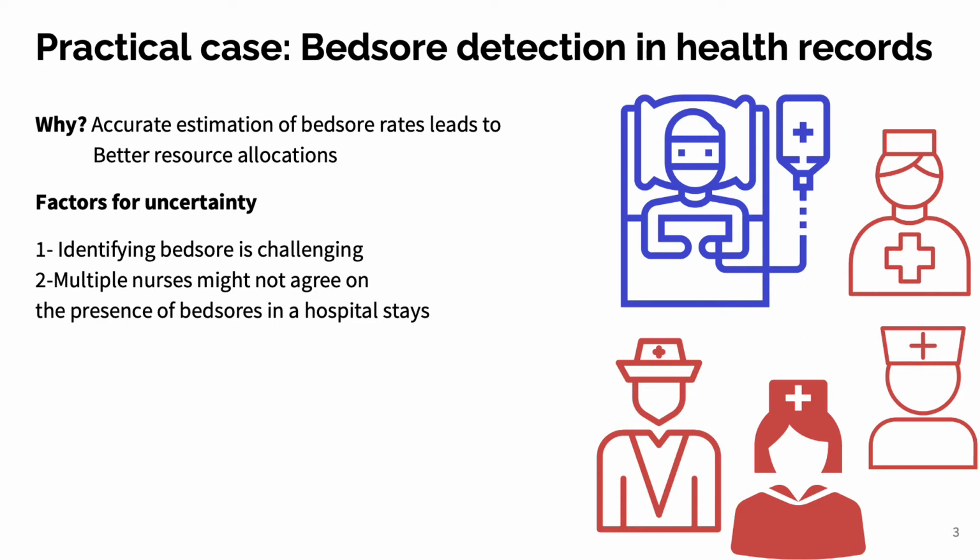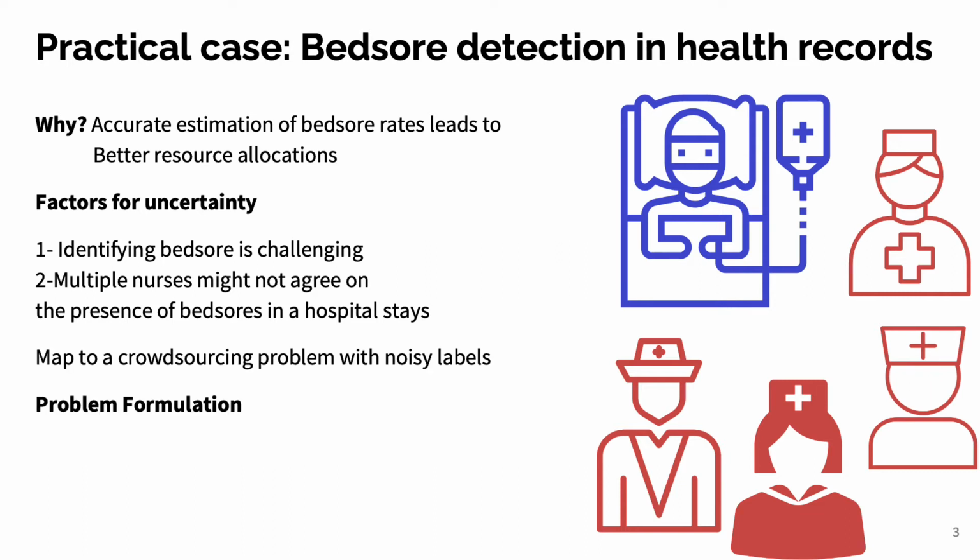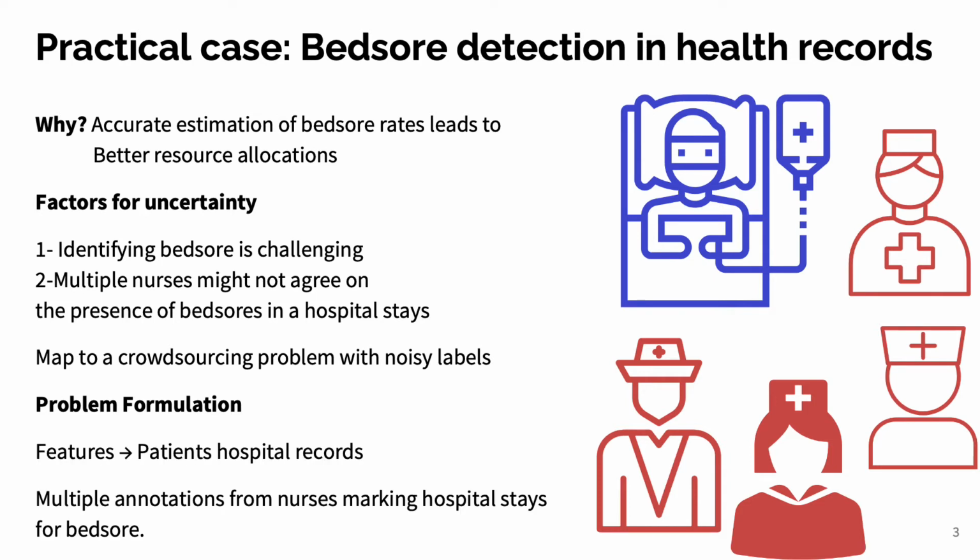Two reasons contribute to uncertainty of labeling for this task. First, bedsore detection involves multiple anatomical assessments, which makes it challenging, and second, even expert nurses might not agree on whether a patient has had bedsore or not. This uncertainty makes formulating this task as a crowdsourcing problem very appealing. Here, the input for bedsore detection would be patients' hospital records and multiple opinions from nurses about their bedsore conditions.